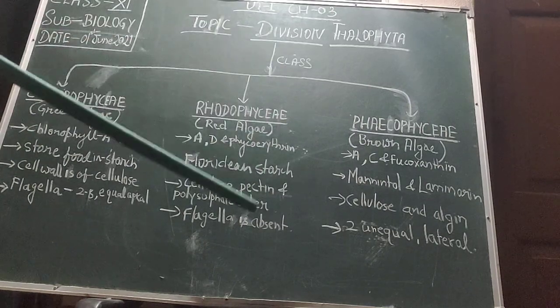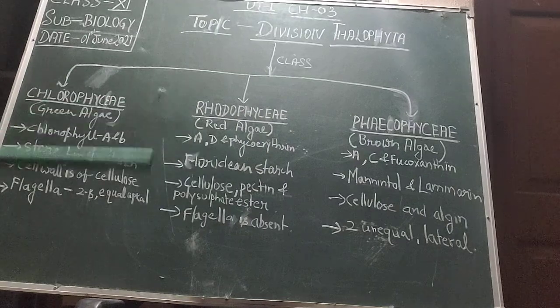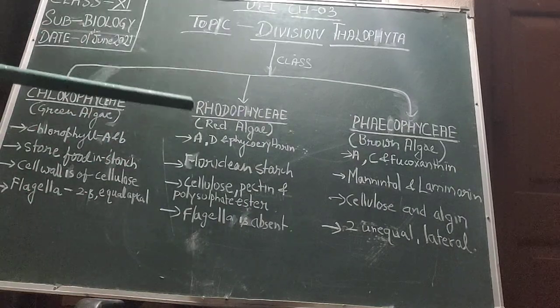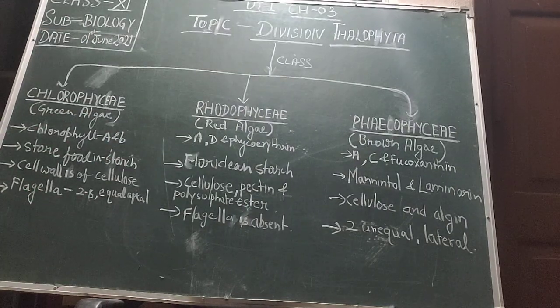Whereas in Phaeophyceae, 2 unequal flagella are distributed at the lateral position. And these Chlorophyceae are used as a food material. Now students, let's discuss how they reproduce in different ways, as well as what the different uses of these different classes, Chlorophyceae, Rhodophyceae and Phaeophyceae, are.